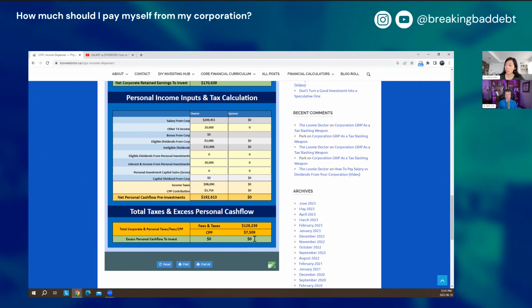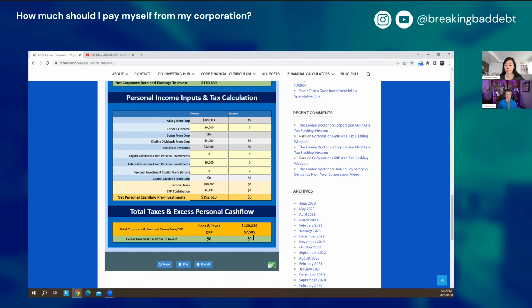And in what kind of cases would people have this excess money left over? Yeah, so we've had this happen because we've done a capital gains harvest. We've had a bunch of capital gains that we've realized that we're able to spend, and we did it because I can then use that excess money, and my spouse can invest it in her name at a very low tax rate. So that's one of the times where it makes sense, if you have a very low income spouse and you're able to move that money in efficiently.